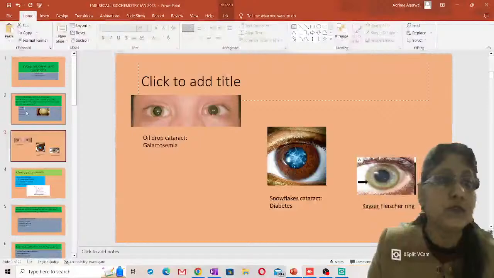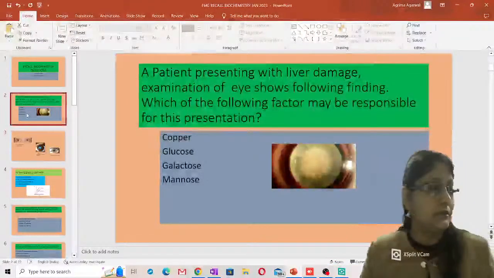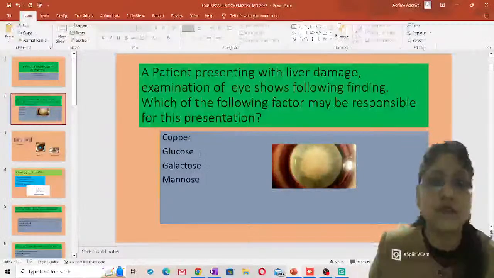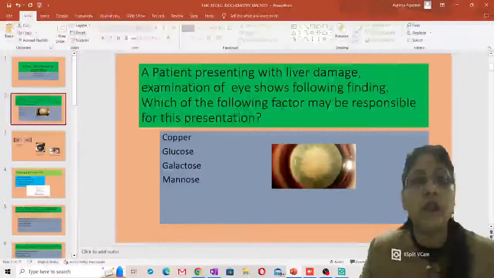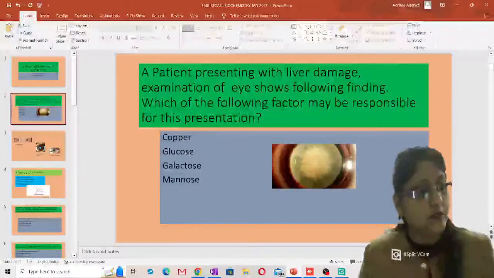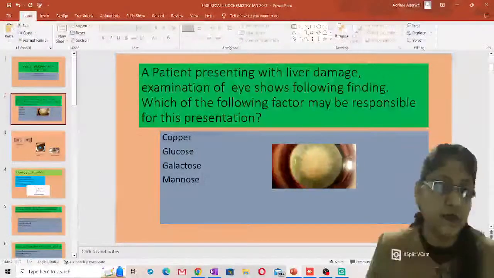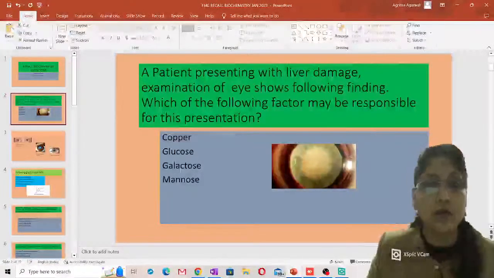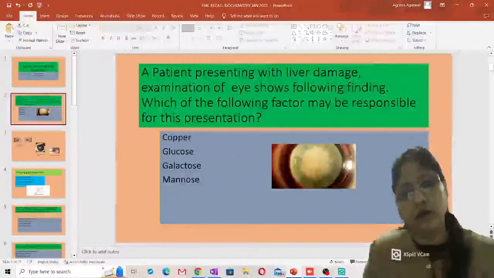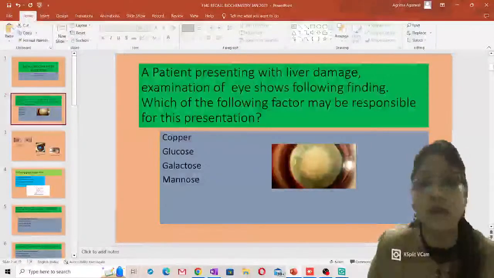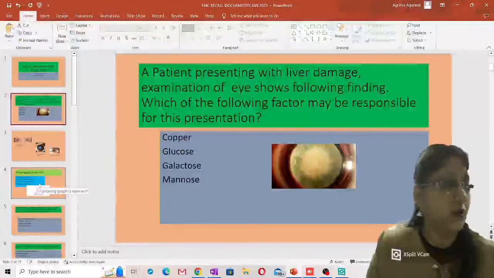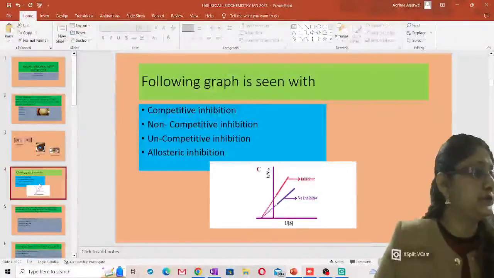So this question was very clear-cut, because they talked to you regarding the liver damage along with the sunflower cataract, and it is Wilson's disease, which is due to copper toxicity. Glucose toxicity seen in diabetes in hyperglycemia results in snowflake cataract. Galactosemia results in oil drop cataract. Mannose: there is no condition where mannose will be high in the plasma, and that is not going to cause you any sort of cataract. All right, any doubt in this?